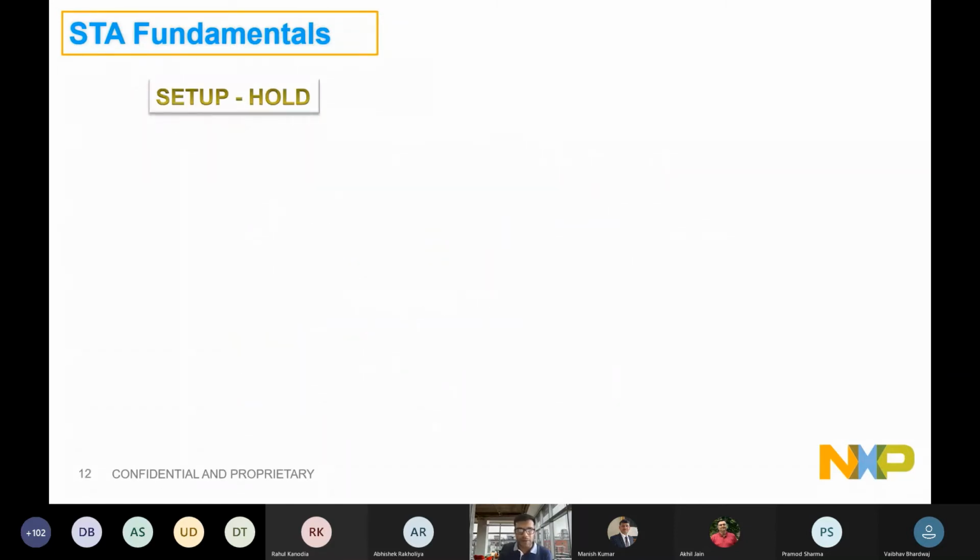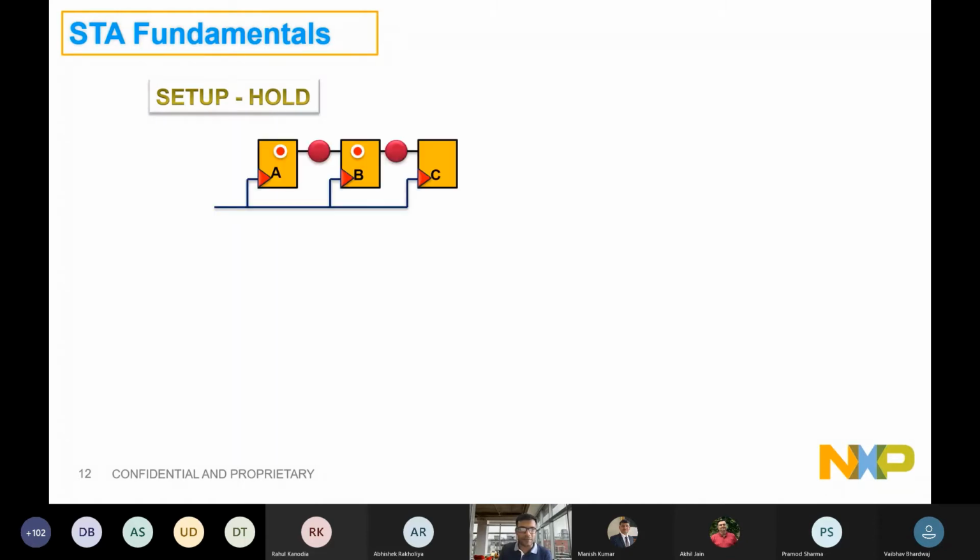Now let's talk about setup. Some of those interesting animations I thought of doing so that you can easily grasp those concepts. So for setup, let's say that you have data stored in flop A and there is data stored in flop B, right? The moment the edge comes, the flop will have a tendency to trigger the data going out to be captured in the subsequent flop, right? So by the time the second edge of clock comes, the data should have reached the destination. That is what we claim to be a setup check, that the data should arrive before the next clock edge coming into the design, right?